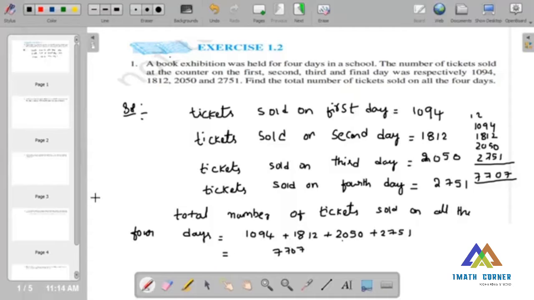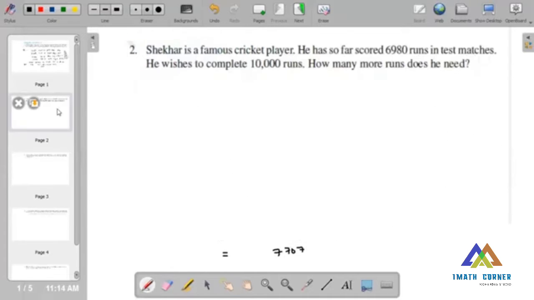Now we'll move on to the second question. Shekhar is a famous cricket player. He has so far scored 6,980 runs in test matches. He wishes to complete 10,000 runs. So how many more runs does he need? So here, what is the question given?